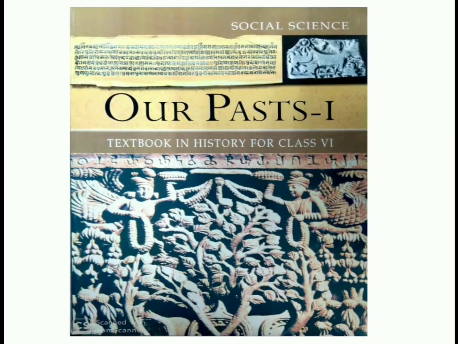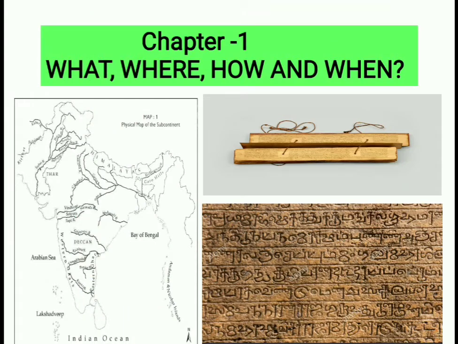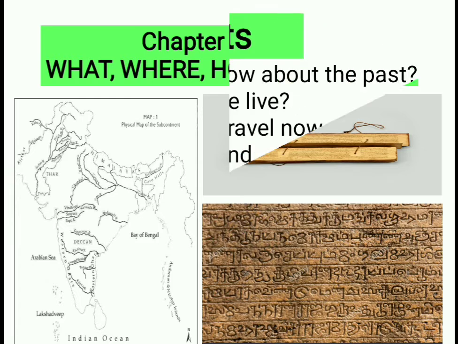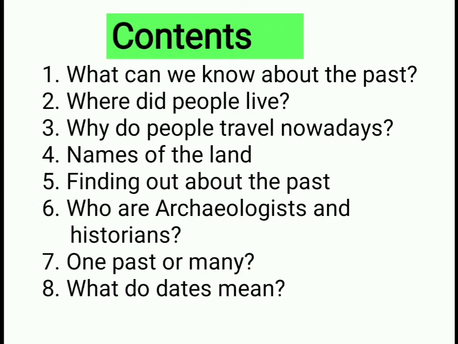Dear students, we have started NCERT class 6th, Our Past one, history section, chapter number 1, What, Where, How and When. This is the video class number 3. In this video class, we are going to discuss the remaining contents from this chapter: one past or many, what do dates mean. So let's start the discussion on the concept of one past or many.